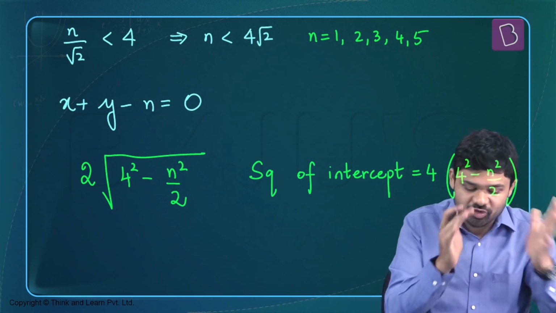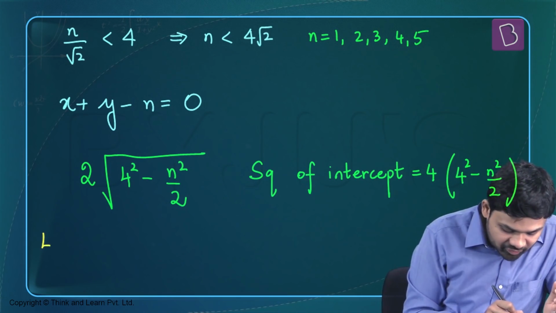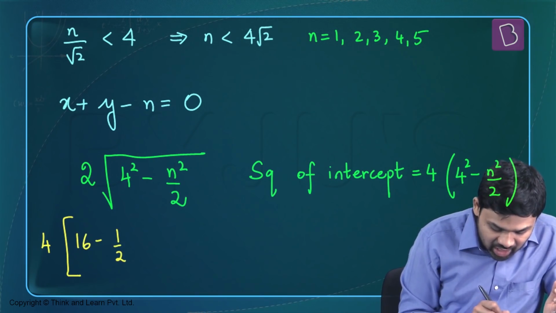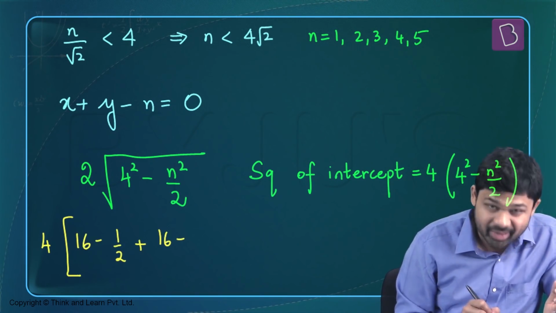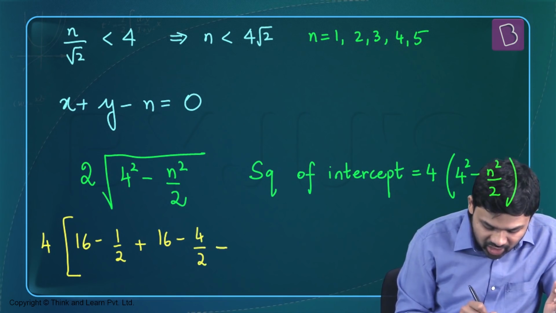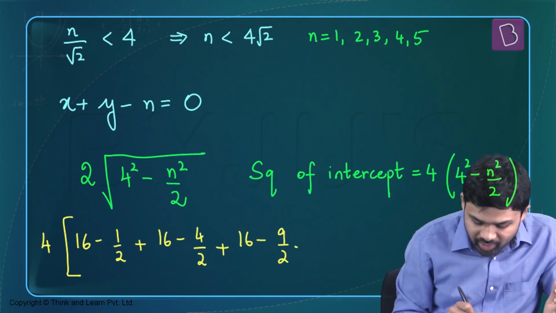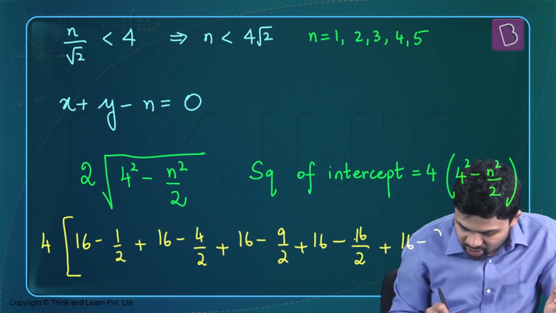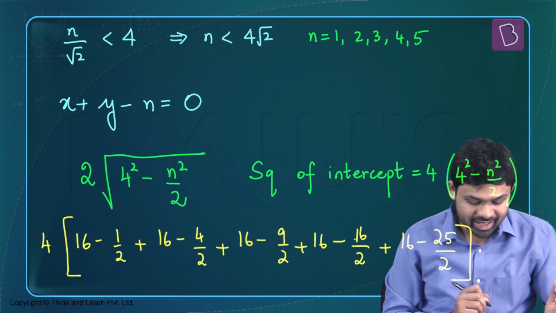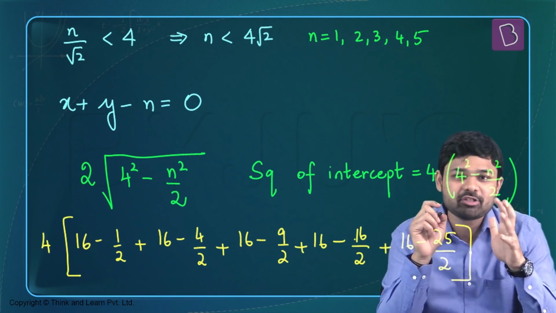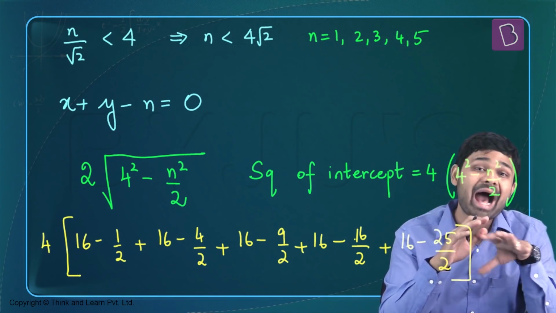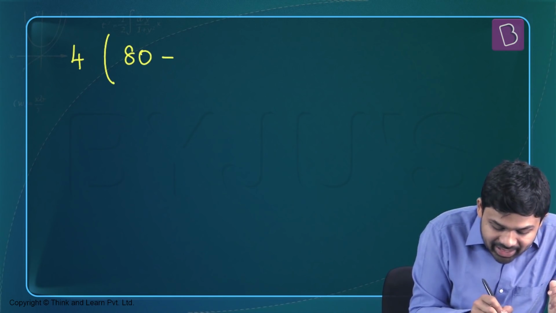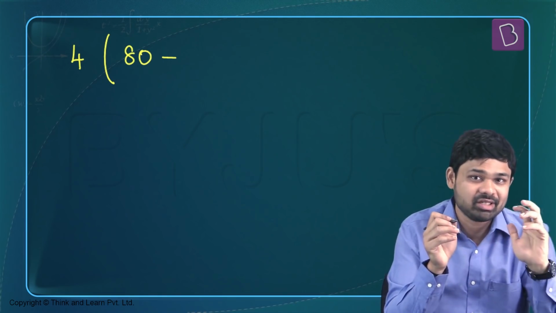So the sum of the squares of all possible intercepts is going to be 4 times, taking the 4 common out, (16 minus 1 by 2) plus (16 minus 2 squared by 2, that is 4 by 2), plus (16 minus 9 by 2), plus (16 minus 16 by 2), plus (16 minus 25 divided by 2). Well, there are 5 16s there, and 1 plus 4 plus 9 plus 16 plus 25 divided by 2 has to be subtracted from that. So we get 4 times (80 minus (1 plus 4 plus 9 plus 16 plus 25)/2).